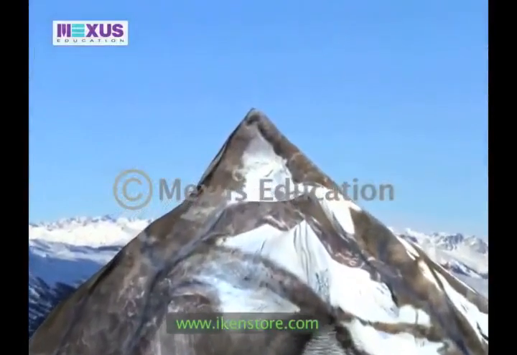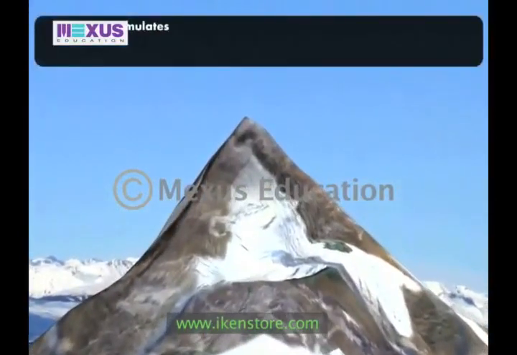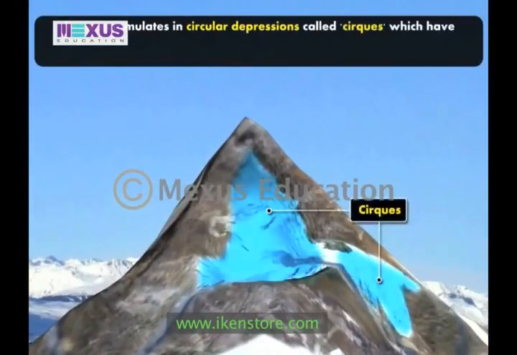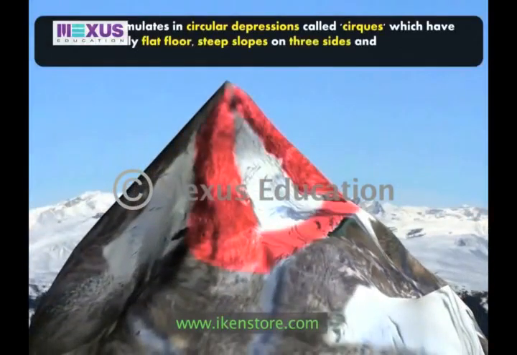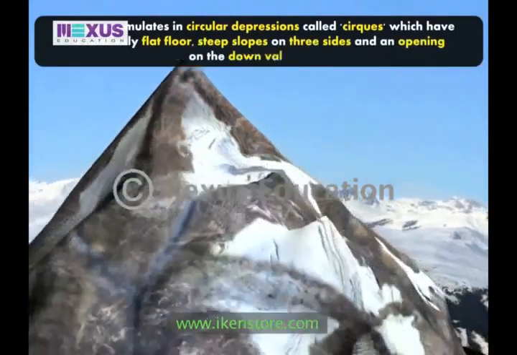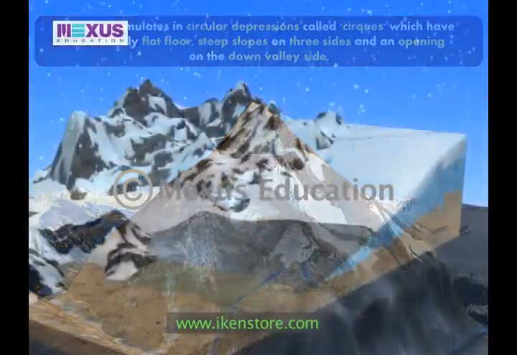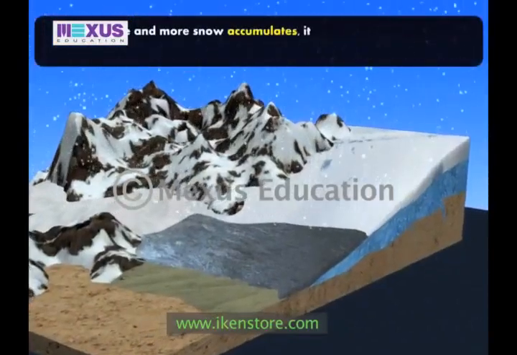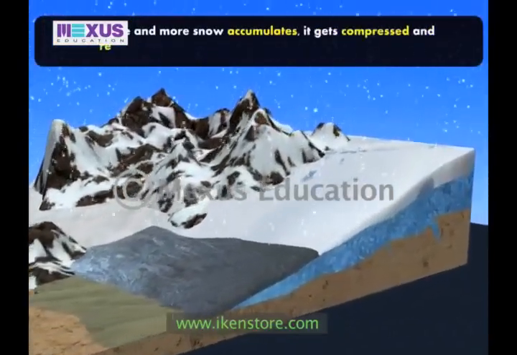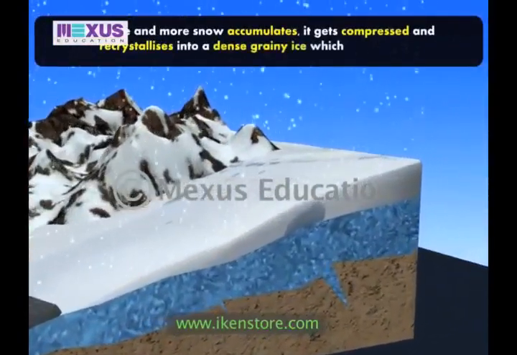Let's understand how these glaciers are formed. Snow accumulates in circular depressions called cirques, which have a relatively flat floor, steep slopes on three sides, and an opening on the down valley side. As more and more snow accumulates, it gets compressed and recrystallizes into a dense, grainy ice, which is called firn.